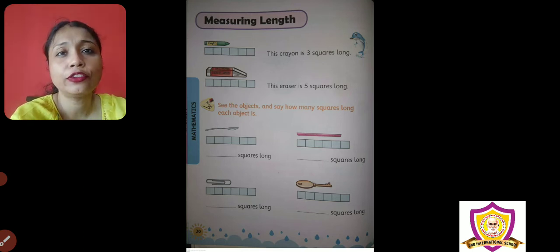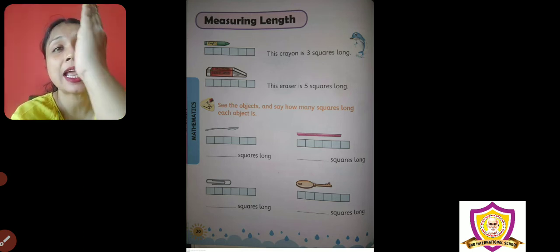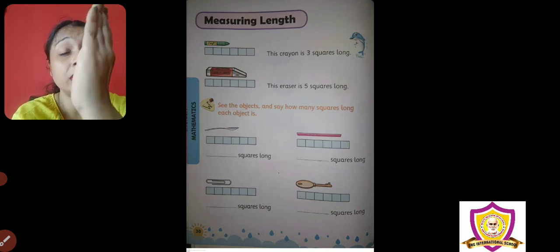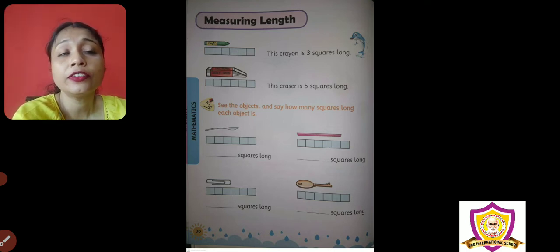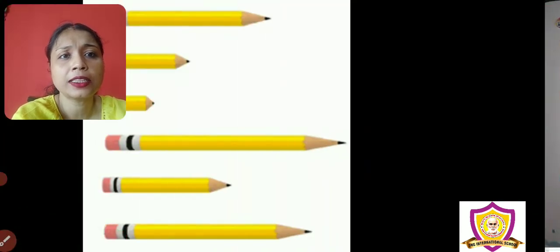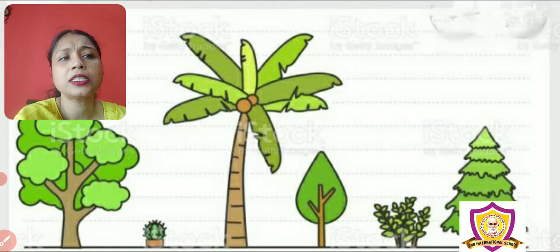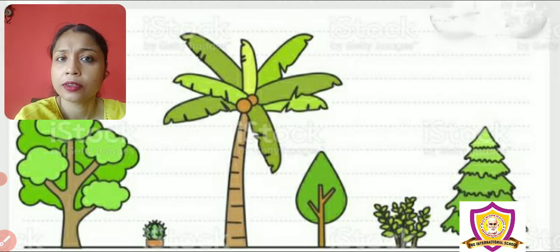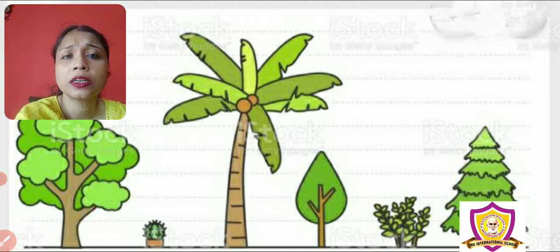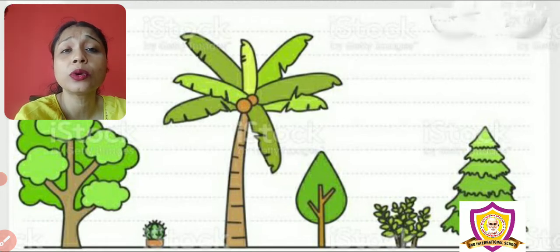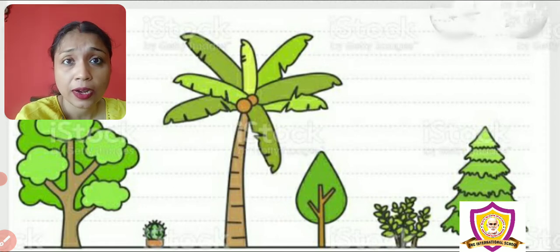Now what if the thing is in standing position, vertical? For example, just like this, plants. See, as we know, all plants are always in a standing position, right? So how can we say which one is longest? We use the words tall and short, right? When we are talking about the plants.